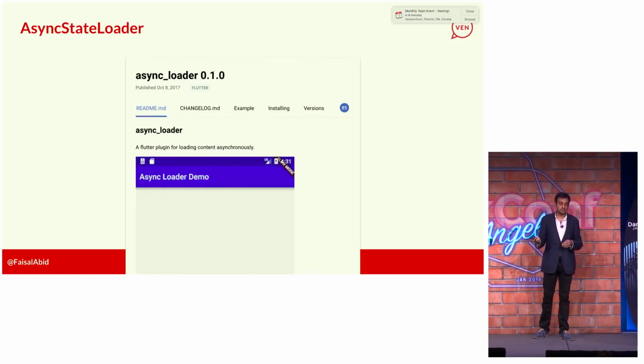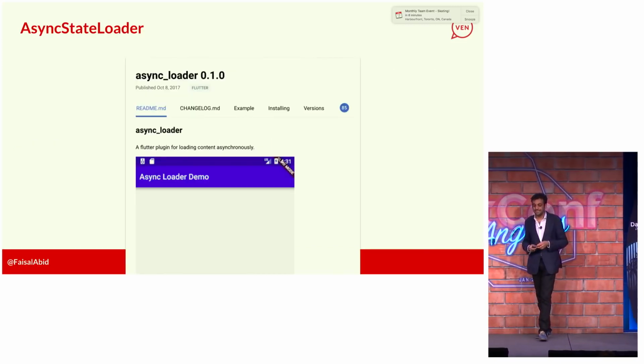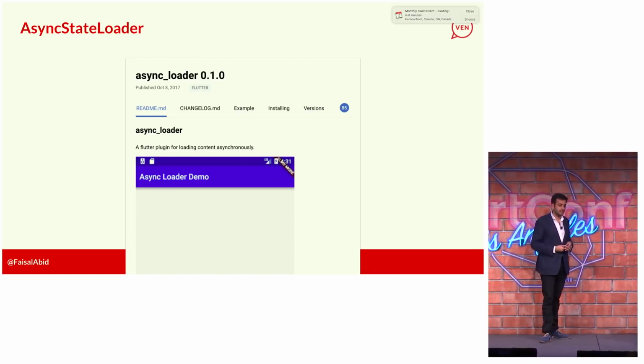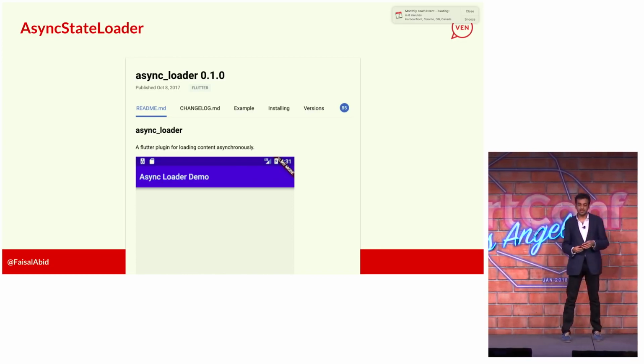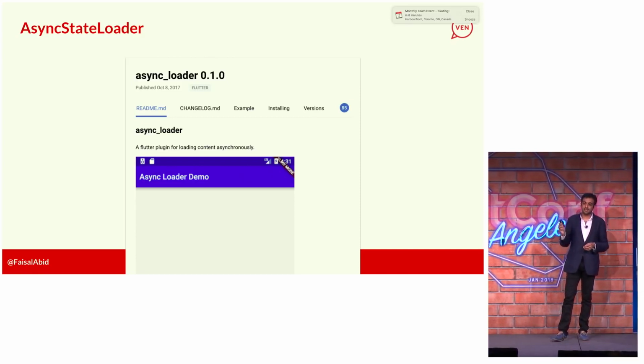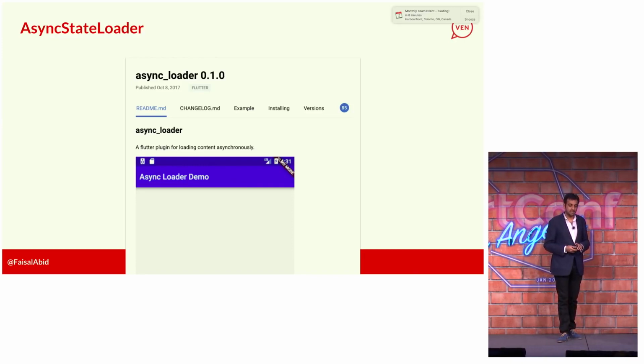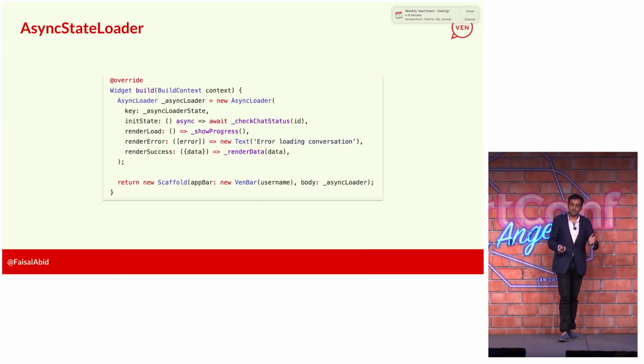And so what I came across was this great library called Async Loader. Anyone here use this library? Great. Look at this, all this crazy information no one's used. So Async Loader is actually probably the most amazing Flutter library I've seen. And this is how you use it.